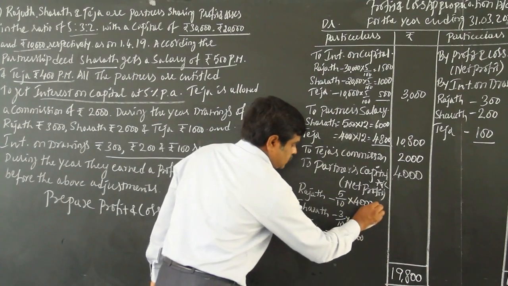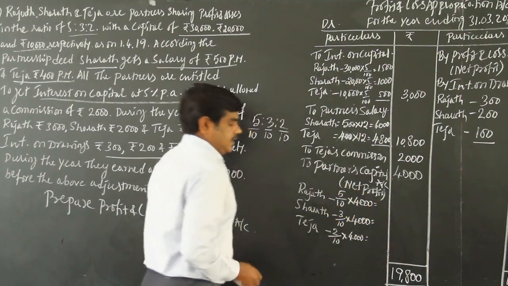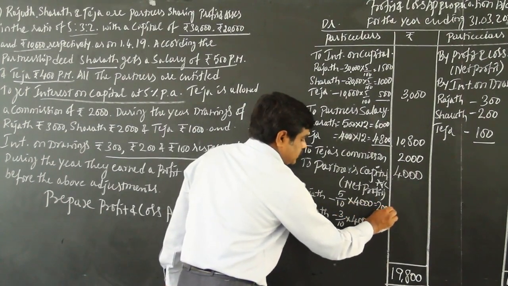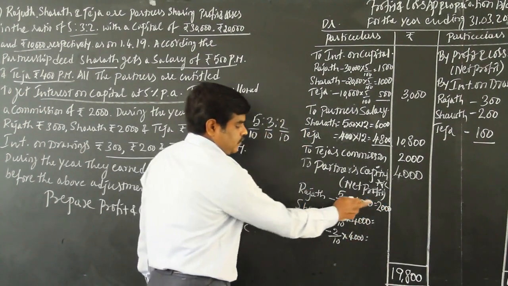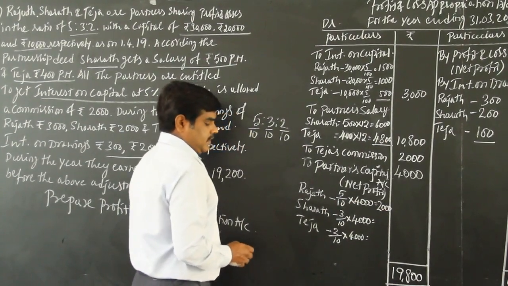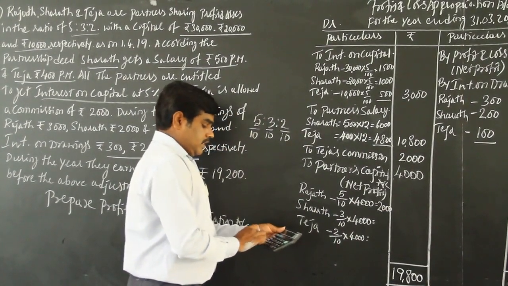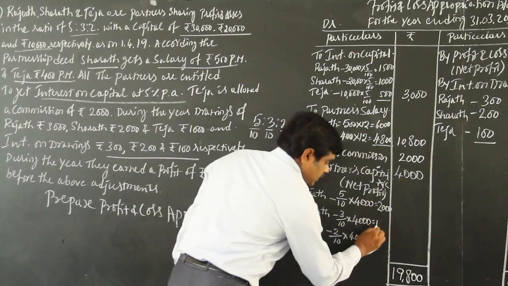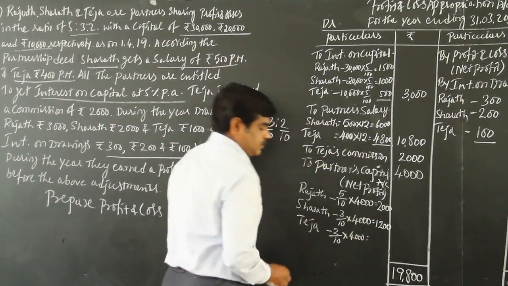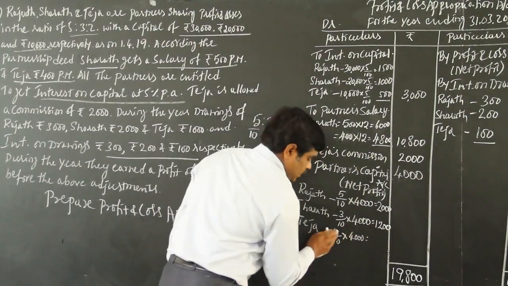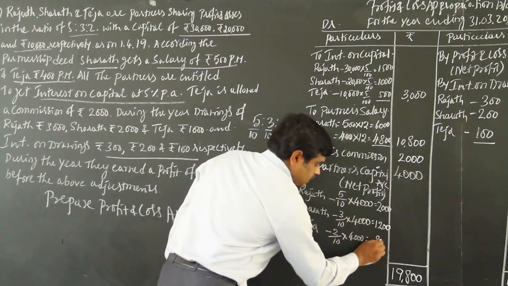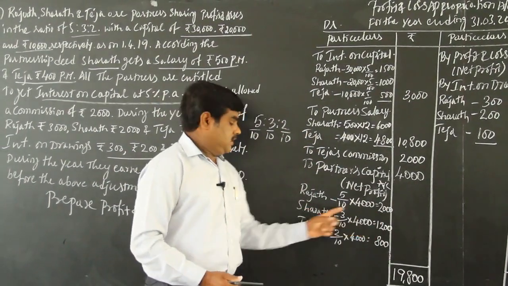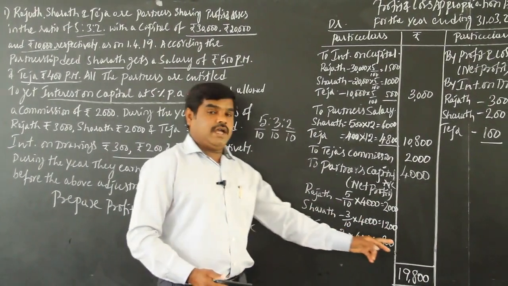So 5/10 into 4,000 is 2,000 rupees. Next, 4,000 into 3 divided by 10 is 1,200 rupees, and Teja 2/10 into 4,000 is 800 rupees. So Rajat 2,000, Sharat 1,200, Teja 800 rupees.